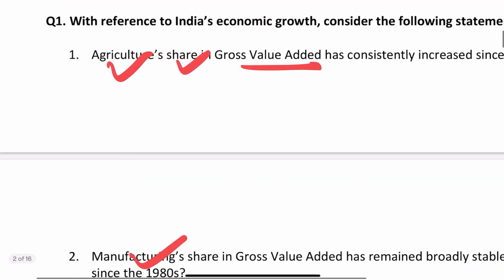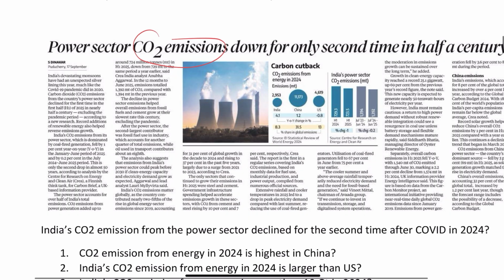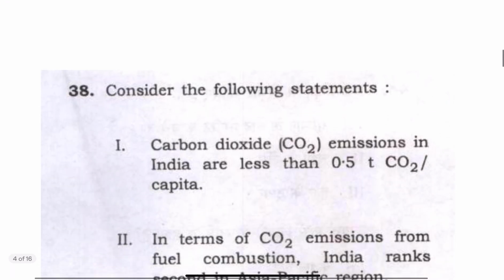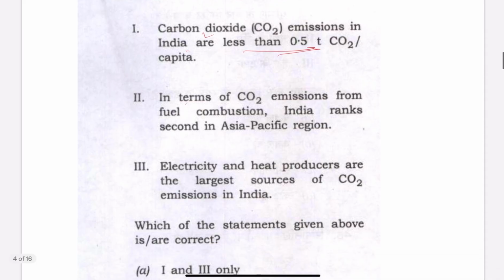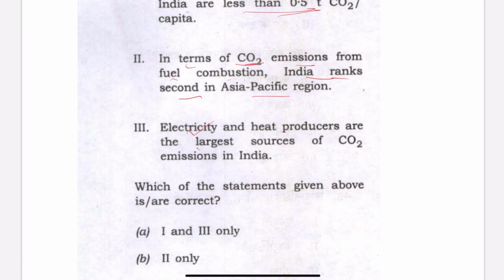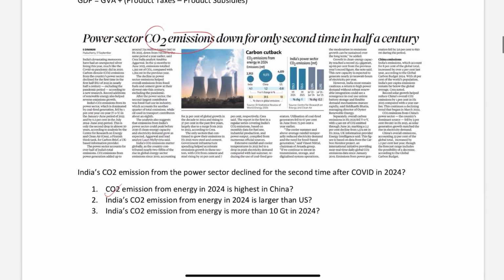Now the second article we saw here is regarding the power sector CO2 emissions. And you saw a UPSC prelims question came on this. You see here, the carbon dioxide emission in India are less than 0.5. Then in terms of the CO2 emission from fuel combustion, India ranks second in the Asia Pacific, and electricity is the largest source of CO2 emissions in India. अब इस आर्टिकल में आपसे ये पूछा गया है कि CO2 emissions is largest where?